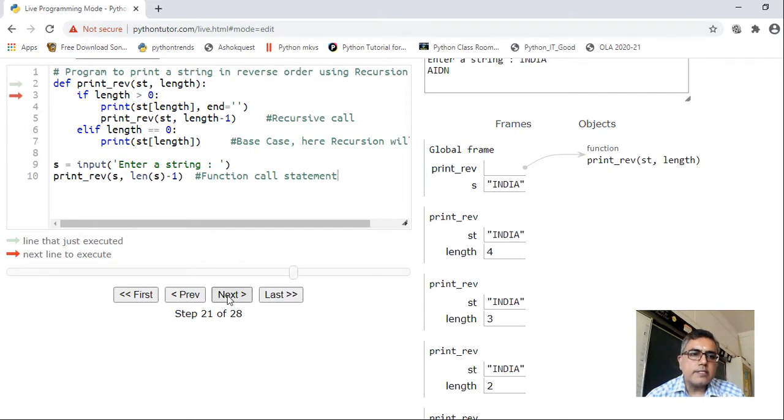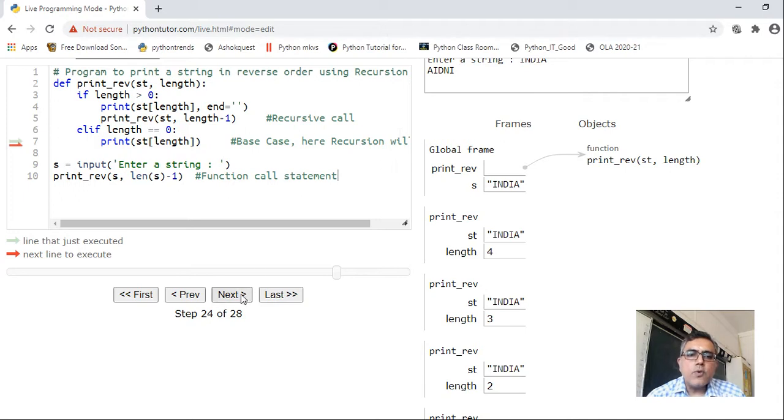Okay. If I click on next, it is checking if 0 is greater than 0. Here it is checking length, the value of length is 0. 0 is greater than 0, no. False means it will come to the elif. Inside the elif what have you given? If length is equal to 0, what do you have to do? You have to print ST of 0. So ST of 0 is the remaining last character. It has come inside this elif, it has printed the 0th character, right?